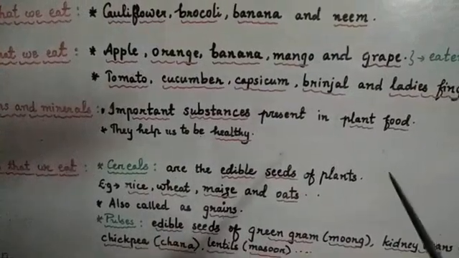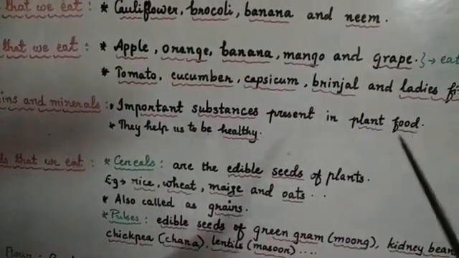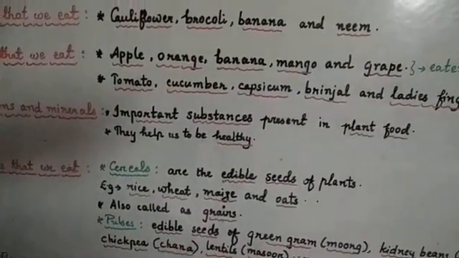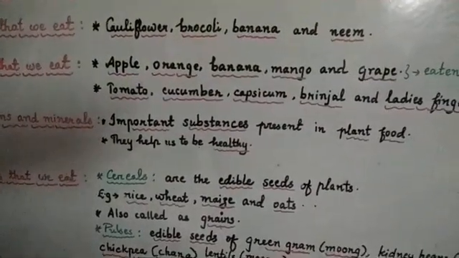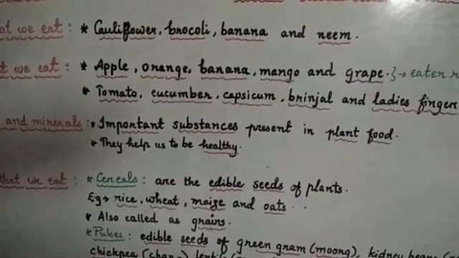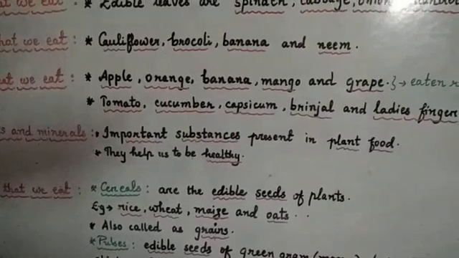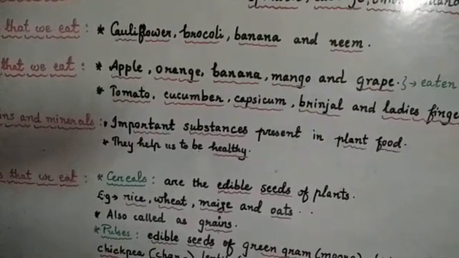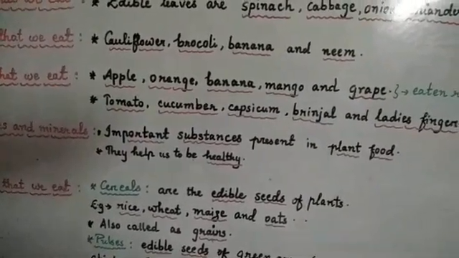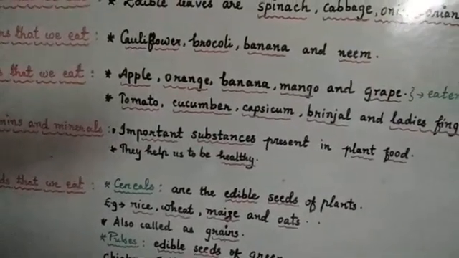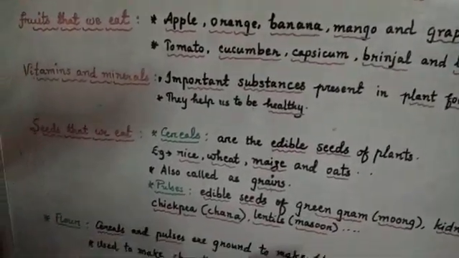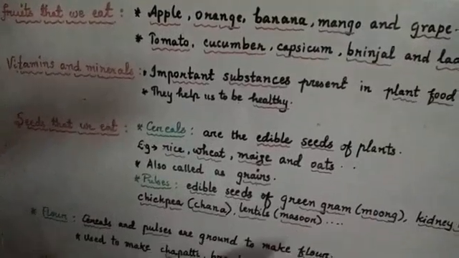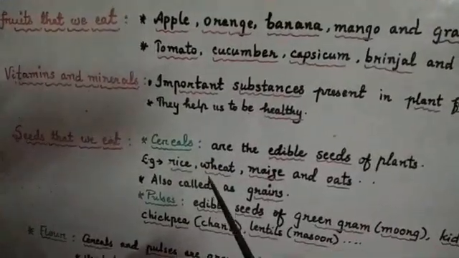Vegetables such as broccoli, cauliflower, cabbage and carrots lose vitamins if they are cooked. So we should eat these vegetables either raw or cook them lightly. Did you understand?